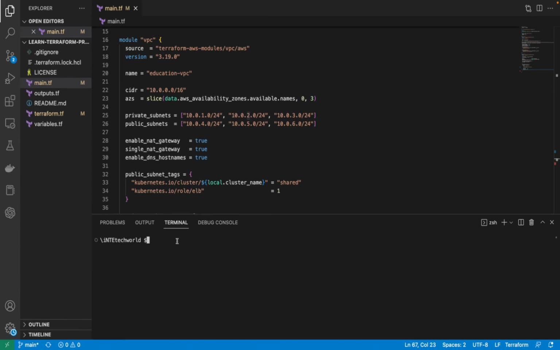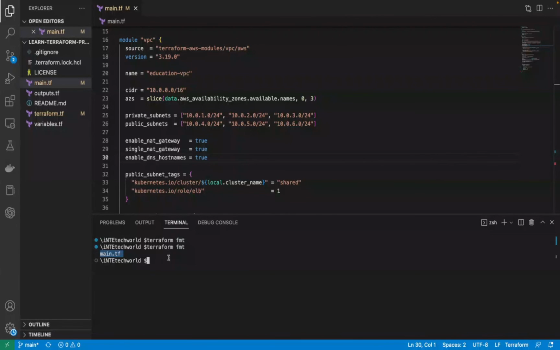So first we are going to run Terraform format. Terraform format basically checks the format of your code, and if any adjustment is needed, it will adjust it. For example, if I write it this way or this way and make some indentation issue, Terraform format will check and automatically adjust it to the correct format. It's always recommended to run Terraform format, and it will also show you in the output which files were changed.